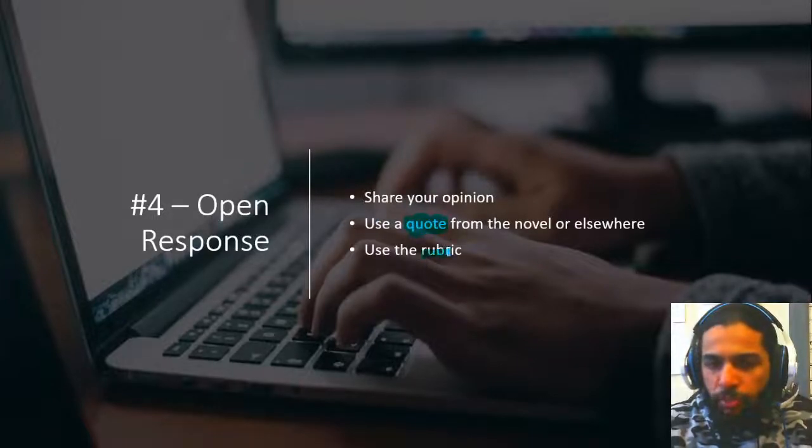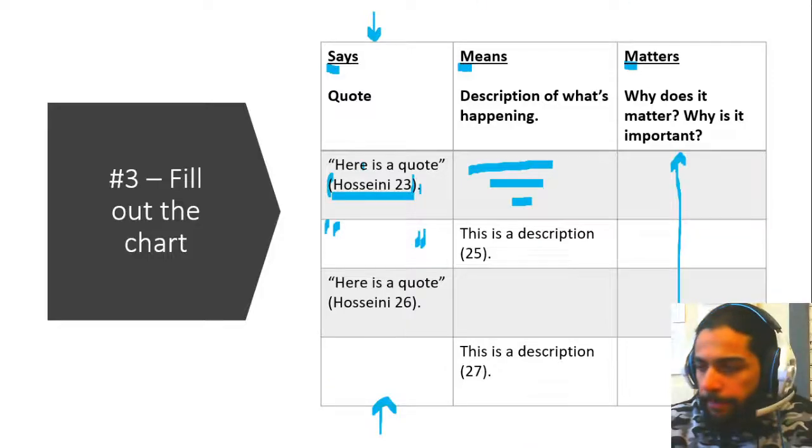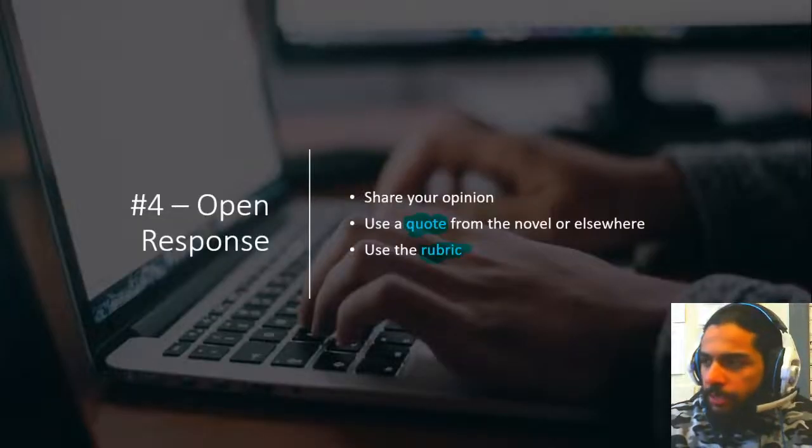And there is a grading rubric there to help you. If you just follow that grading rubric, you will do just fine. And as far as finding your textual evidence, remember you have 4 quotes right here in this column, 2 that you found, 2 that I gave to you. If you want to save some time, make it a little easier on yourself, you can just use a quote from there. So that's going to wrap it up for this video.